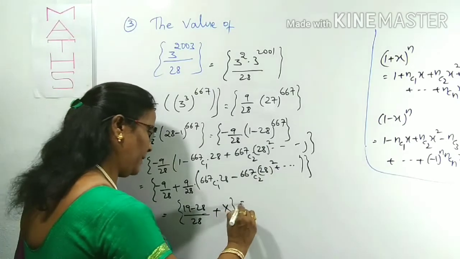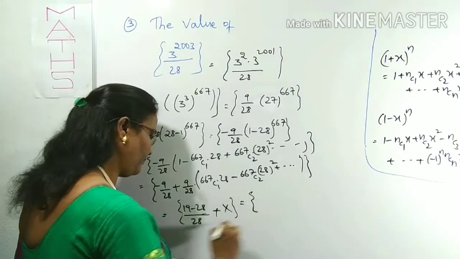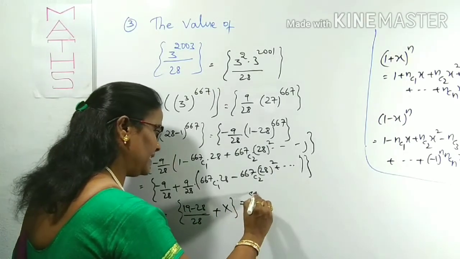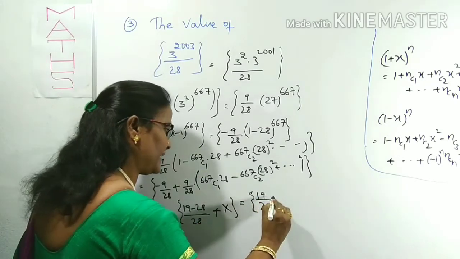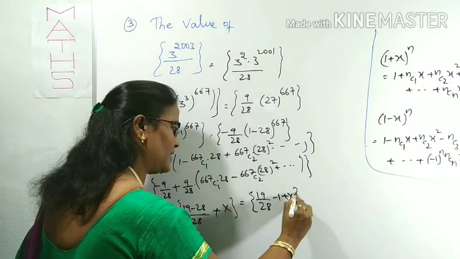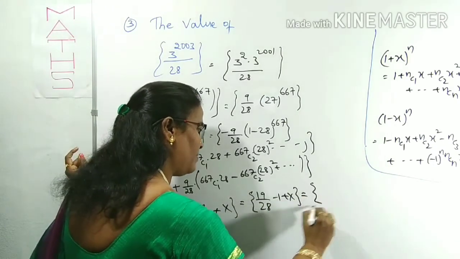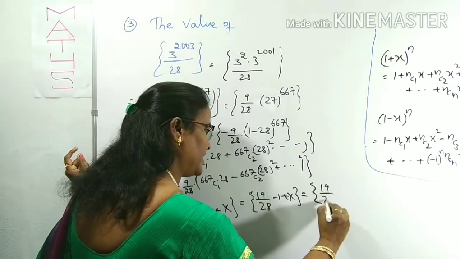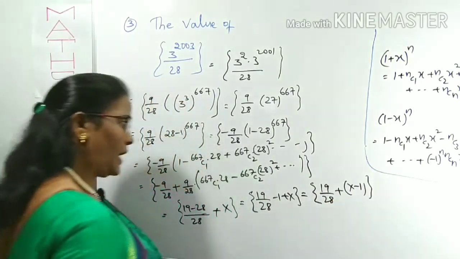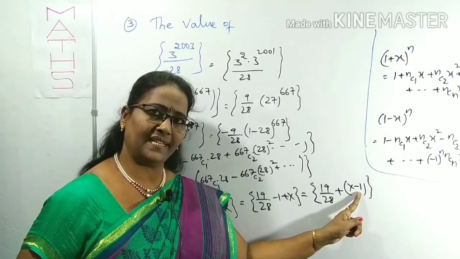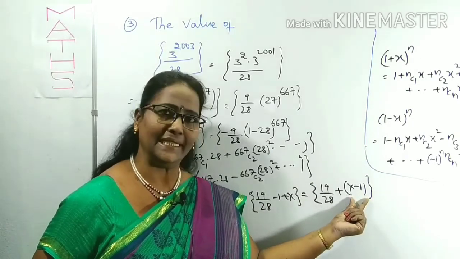Now I can make the separation of these two. 19 by 28, with the minus 28 by 28 is minus 1, plus some x. Now what is there? Fractional part of 19 by 28 here, plus this is x minus 1 we can write. x is an integer, minus 1 is 100% integer, so this is clearly an integer.